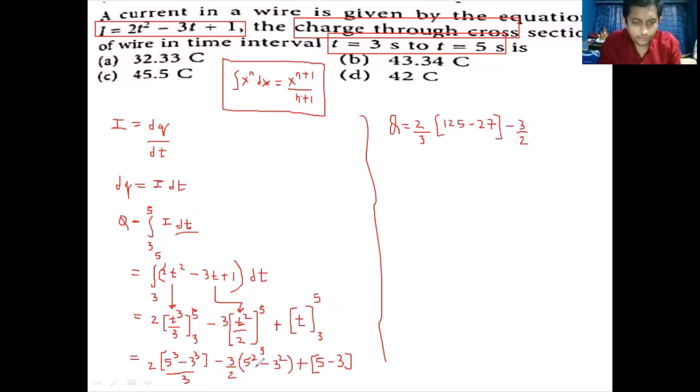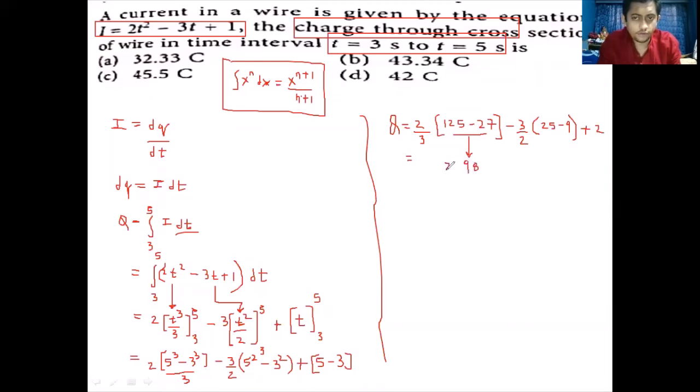5 square means 25, minus 3 square is 9. It is minus 3 by 2, within the bracket 25 minus 9, and the last term that you have is plus 5 minus 3, that is 2. Right? So 125 minus 27 gives you 98.